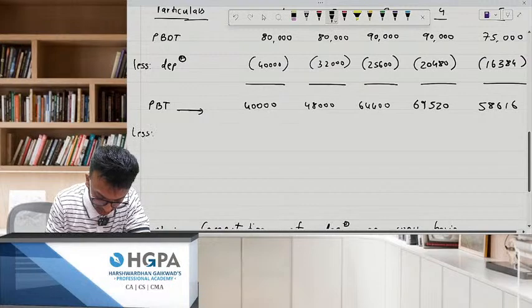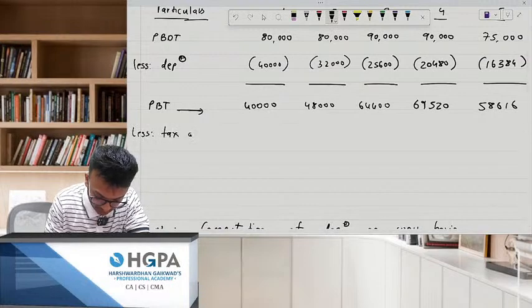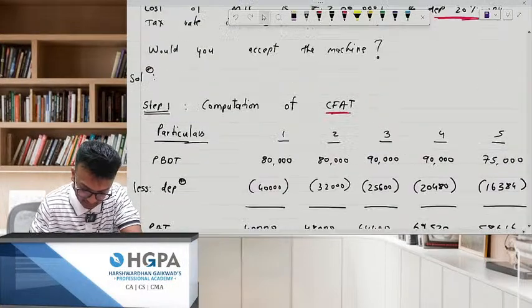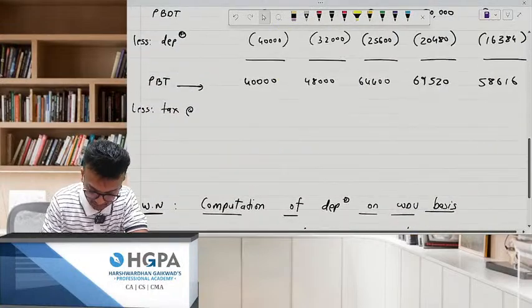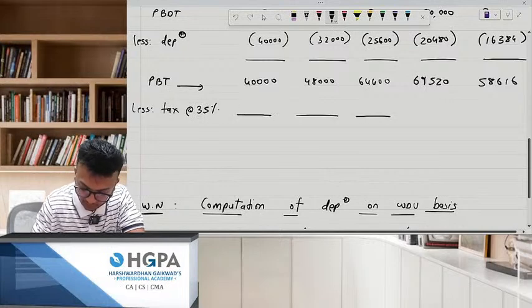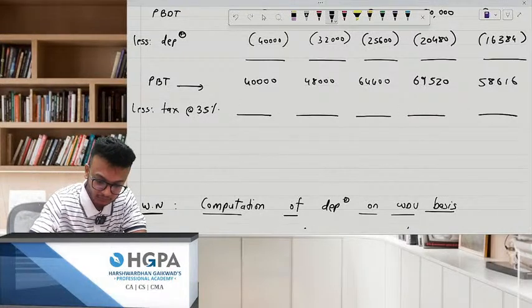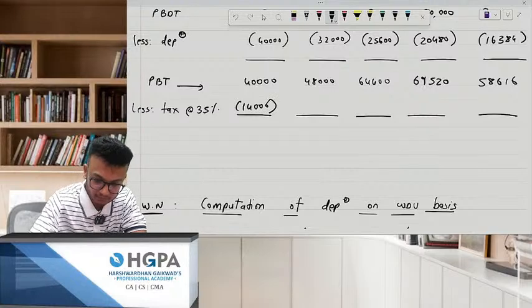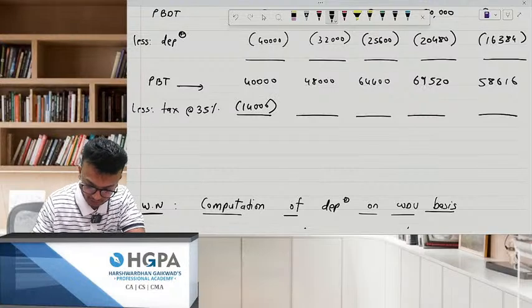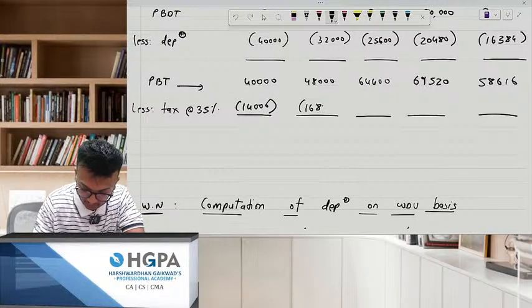Okay, now after this, what will we do? We'll deduct tax. Tax is 35%. We'll deduct this, and tell me what the figure is. 40,000 into 35% is 14,000. Then 16,800.